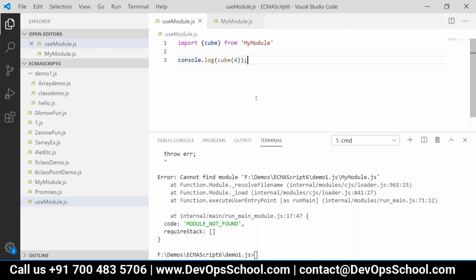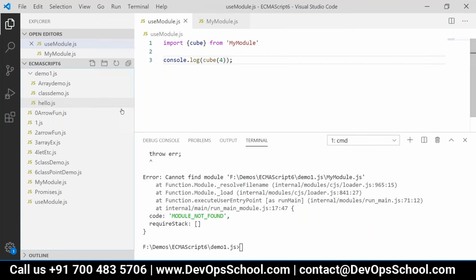Okay, and then it should work. It will work when we are working with Angular CLI anyways. So that's all that we want to cover from ECMAScript 6.